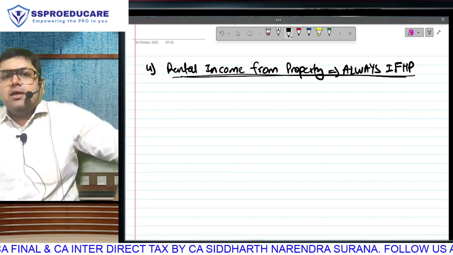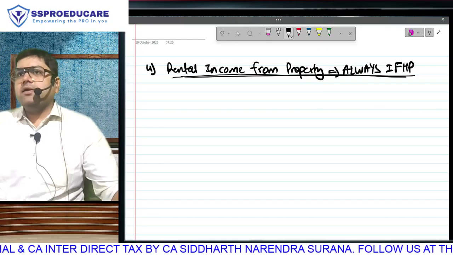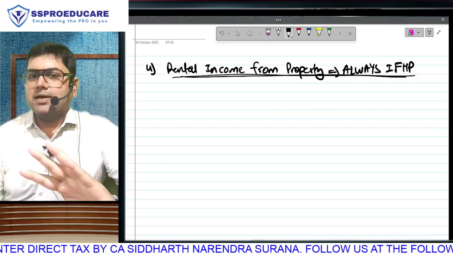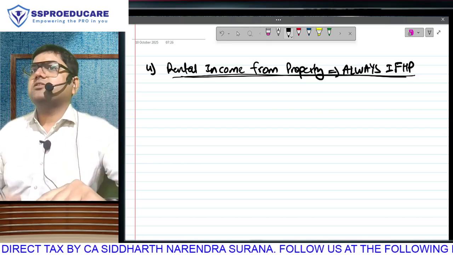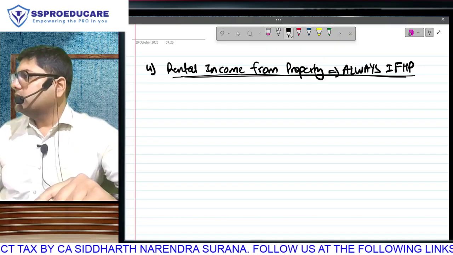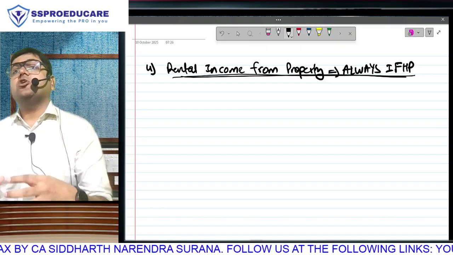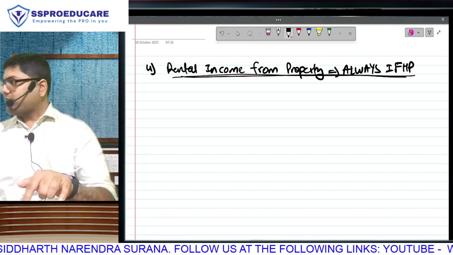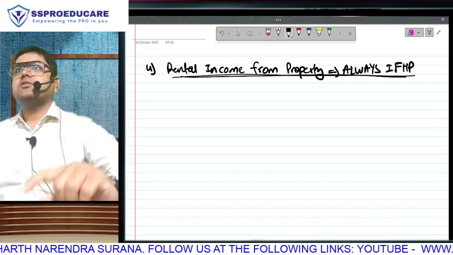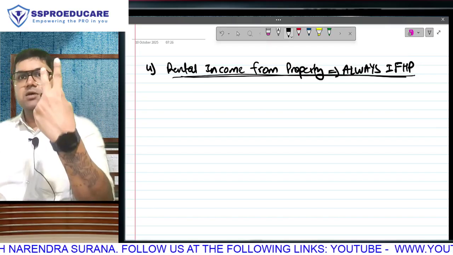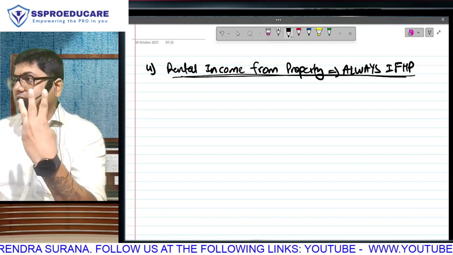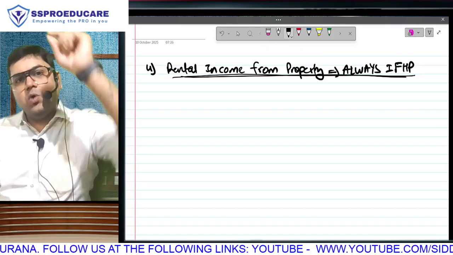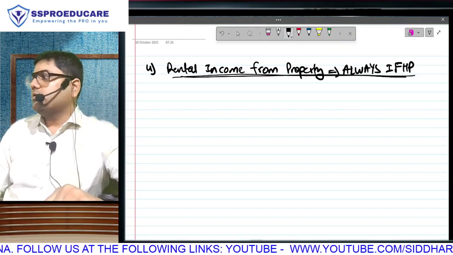Look, unlike your salary and business, rent is an investment activity. You invest in the property, then you go home and relax. You are not involved on a day-to-day basis once you hand over the property to the tenant. But still, because in the Indian economy this is a very, very big source, we have created a separate head. Now that we have created a separate head, you have to classify your rentals in this, subject to the 3 conditions: building, owner, not doing business. Once these 3 conditions are fulfilled, you don't have the option of putting it under business or other sources or anything. You have to put it under house property only.